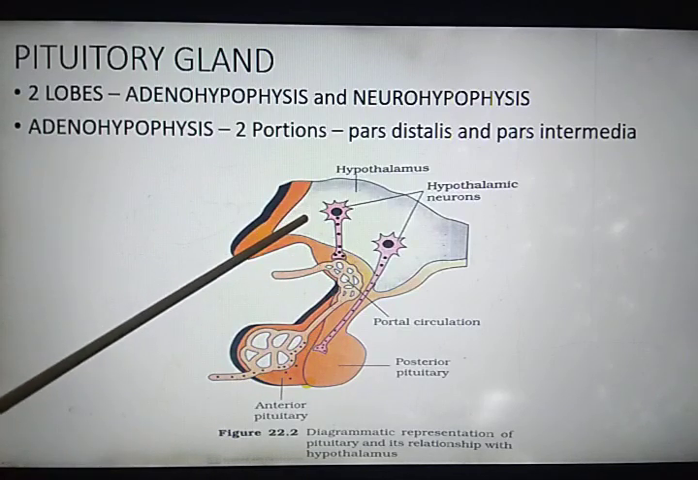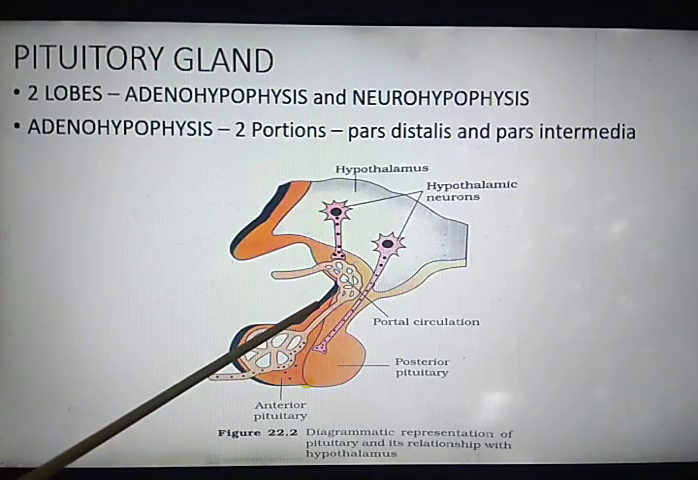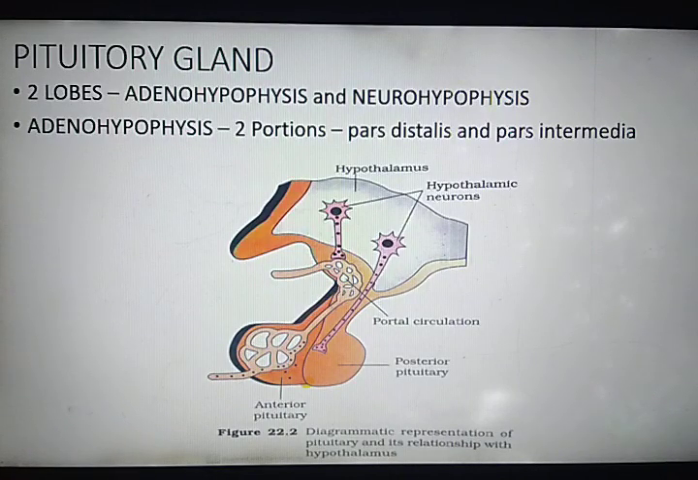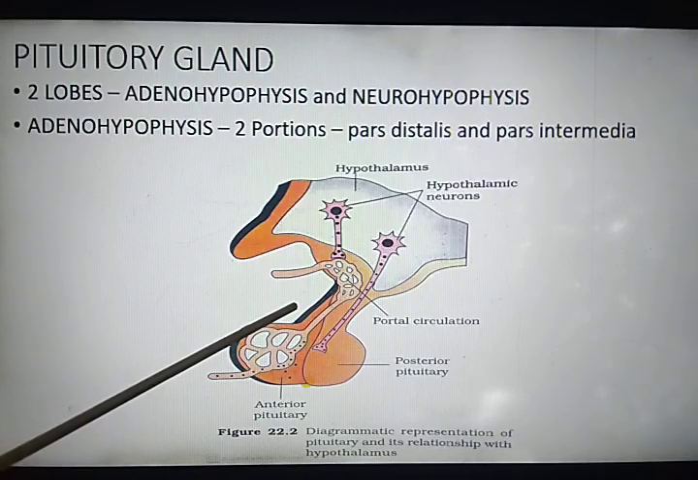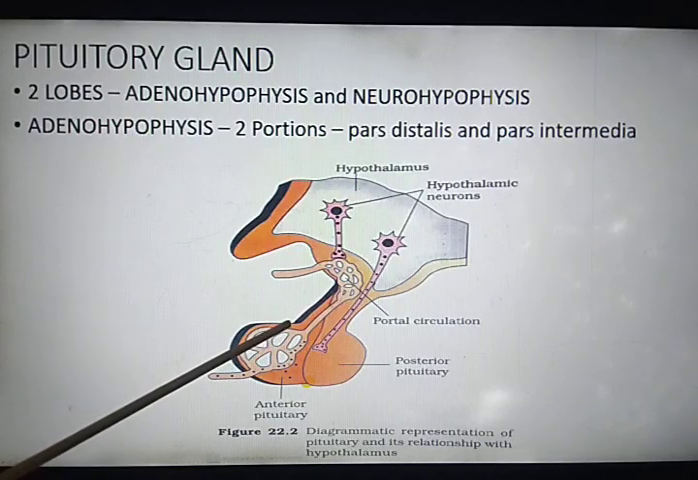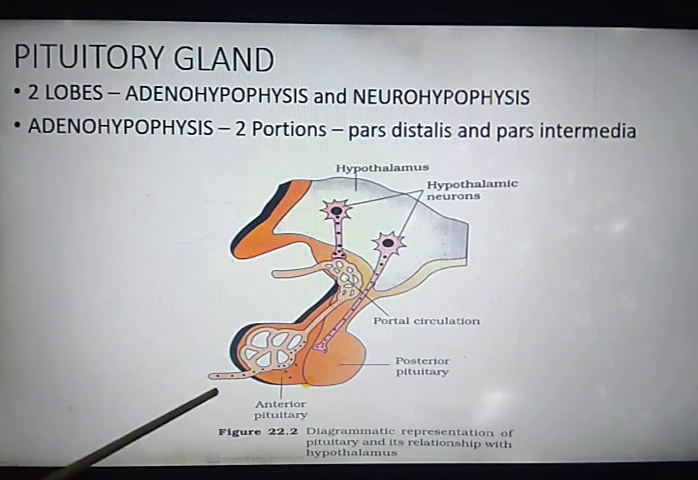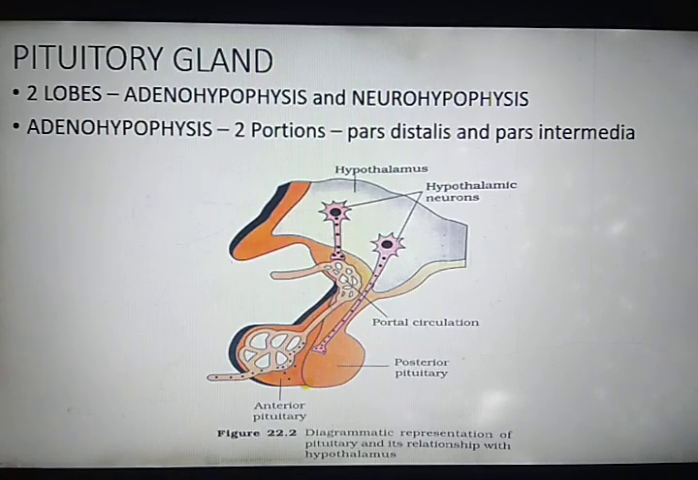You can see here, this is the hypothalamus, this is the pituitary gland, and they are attached to each other by a stalk. The pituitary gland is located in the bony cavity known as sella turcica. So, the pituitary gland is present in the bony cavity known as sella turcica. I request you all to keep your notes with you for better understanding.